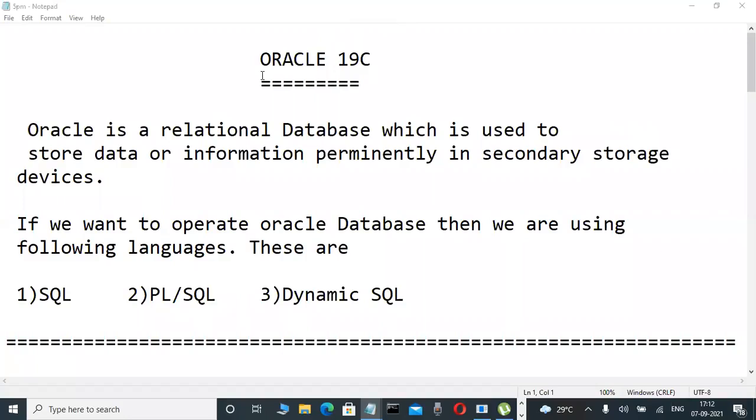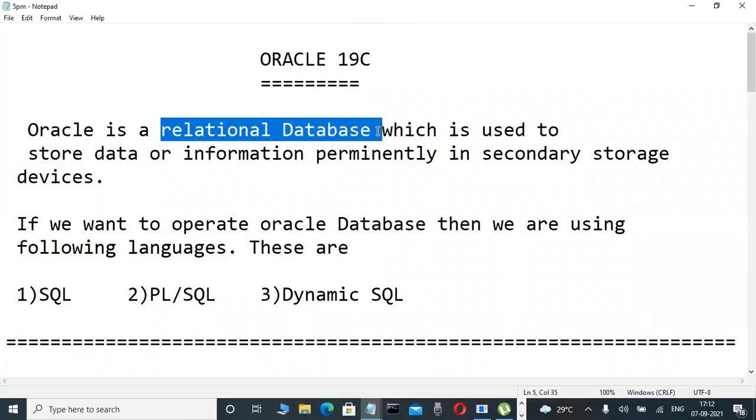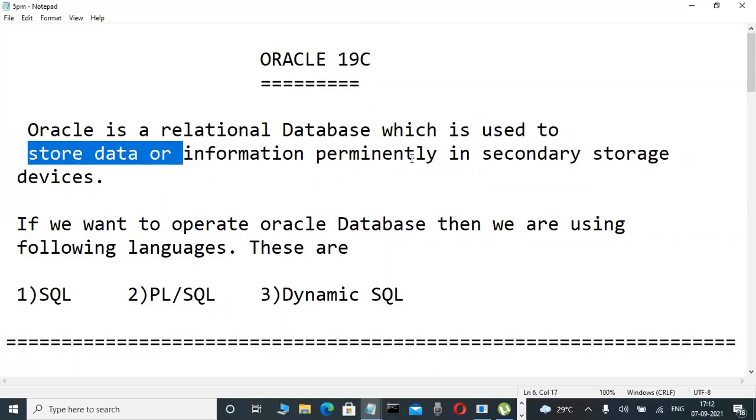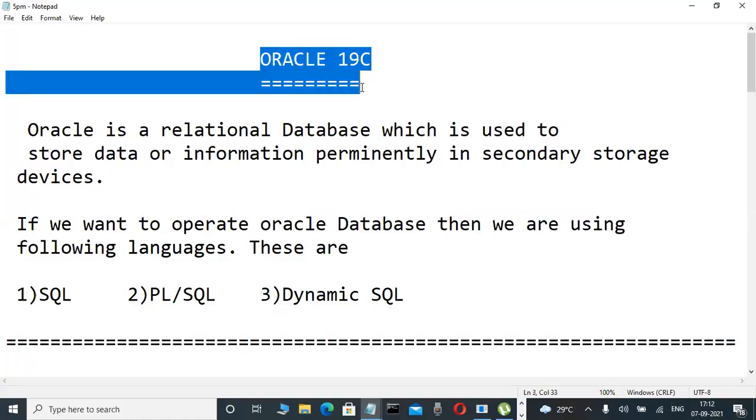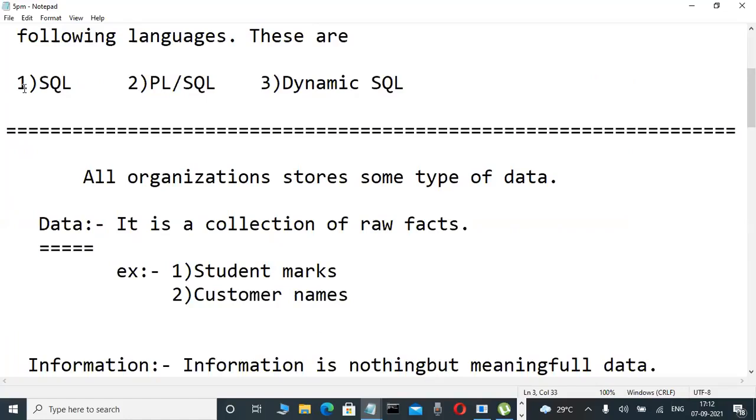Any newcomers are there? Just yesterday, we discussed a small concept. Observe it: what I told yesterday is that Oracle is a relational database software. What is the purpose of the Oracle software? It is used to store data permanently. If you want to operate Oracle, we use some languages. Yesterday I told you one is SQL, structured query language. Another one is PL/SQL. Another one is dynamic SQL.